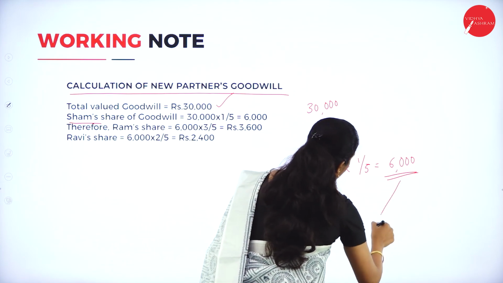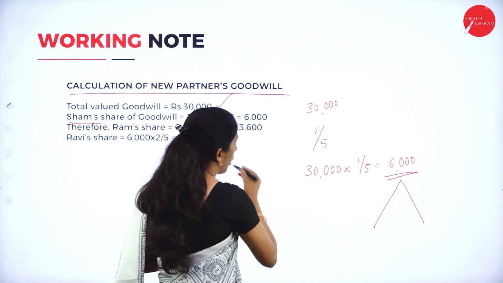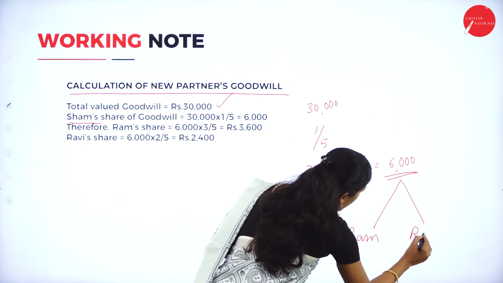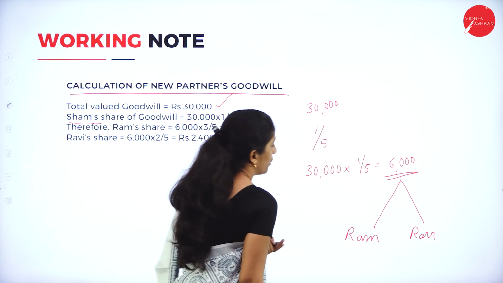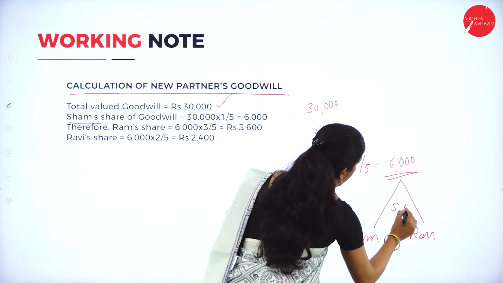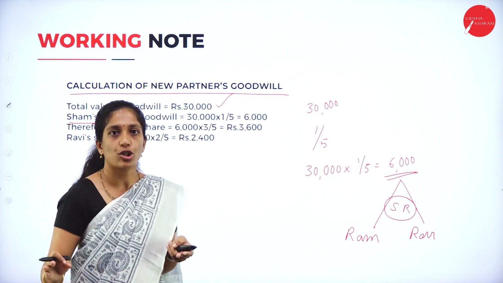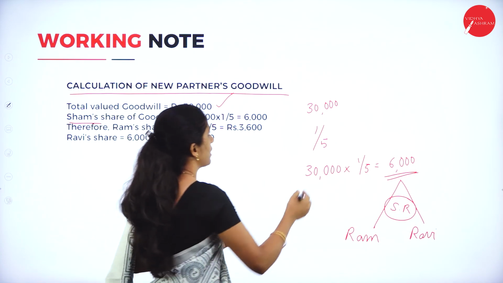Now we have sorted out the new partner's share of goodwill. This has to be distributed among the old partners, that is Ram and Ravi, in the sacrifice ratio. Here in this problem, they have not given the new ratio, so we cannot calculate the sacrifice ratio.